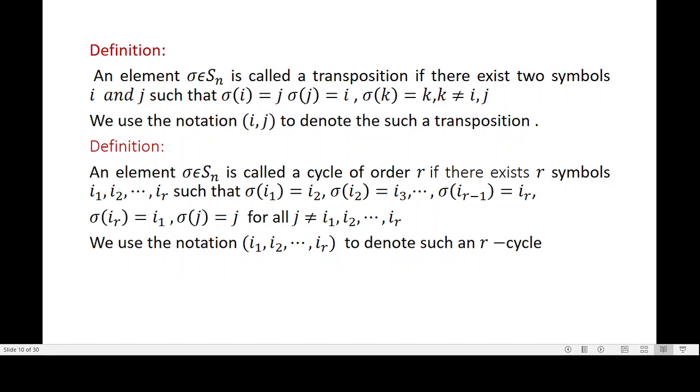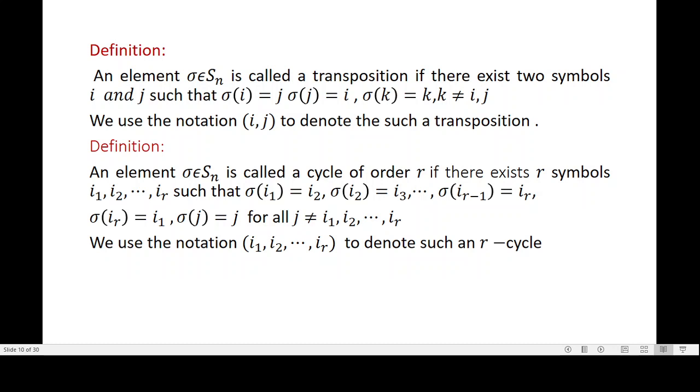For example, consider first row 1, 2, 3, 4, 5. Let us consider a permutation consisting of 5 elements. Image of 2 is 1, image of 1 is 2, and image of 3 is 3, image of 4 is 4, image of 5 is 5. Then it is a transposition which is denoted by (1, 2).